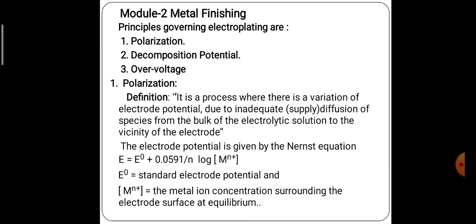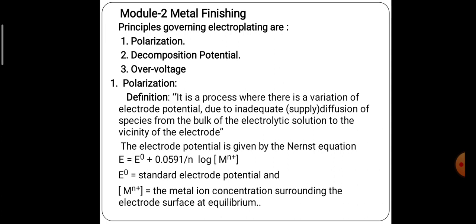Once electrolysis takes place in the electroplating bath, the movement of ions takes place from the solution towards the surface of the metal. But it is not continuous. The metal ions nearer to the electrode are easily deposited on the surface of the base metal, but those far away take some time to move towards the surface.